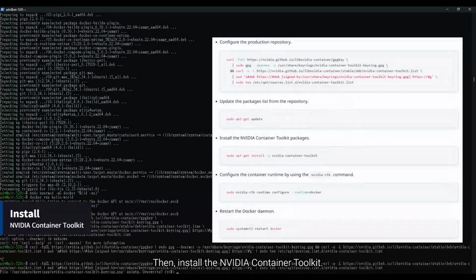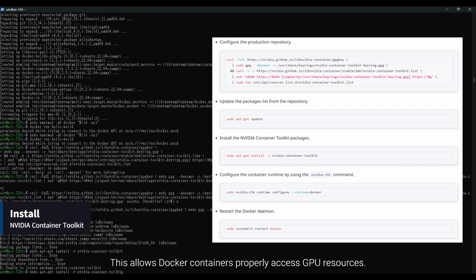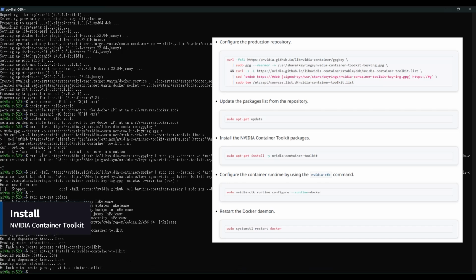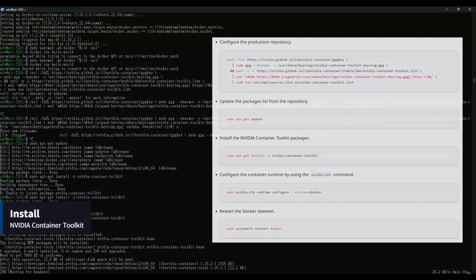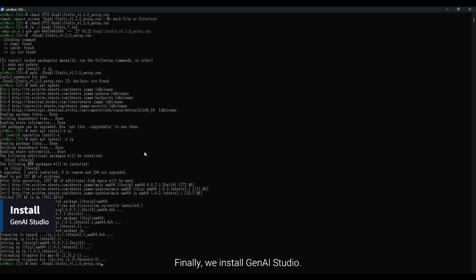Then, install the NVIDIA Container Toolkit. This allows Docker containers to access GPU resources properly. Finally, we install GenAI Studio.